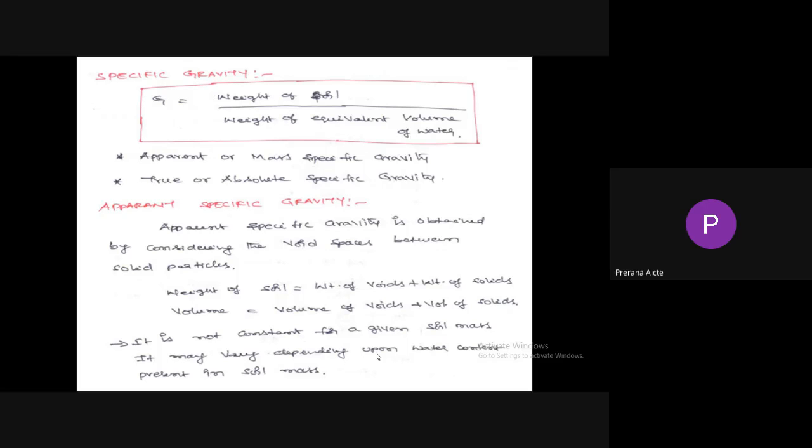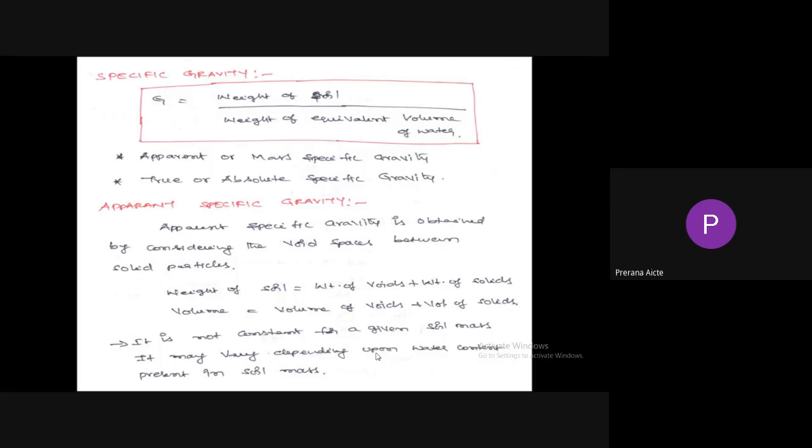Apparent specific gravity, apparent means temporary. So apparent specific gravity is obtained by considering the void spaces between solid particles. So here we are considering the voids, that is, the volume of water and volume of air are included.